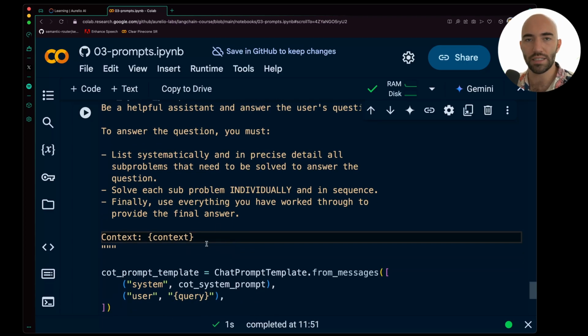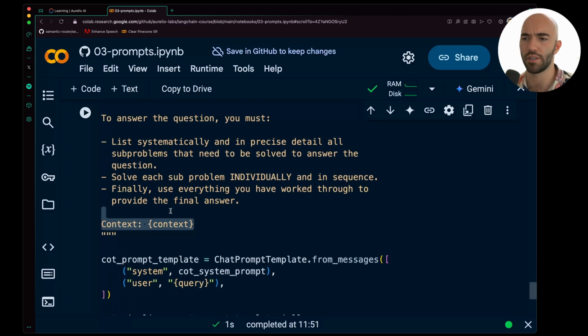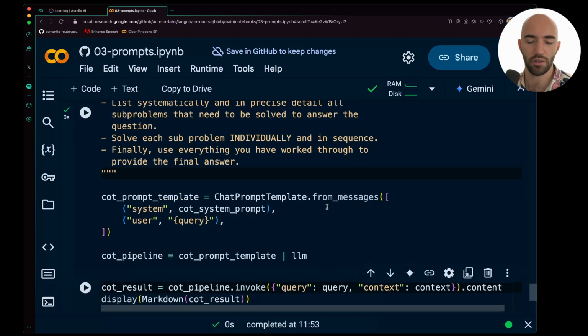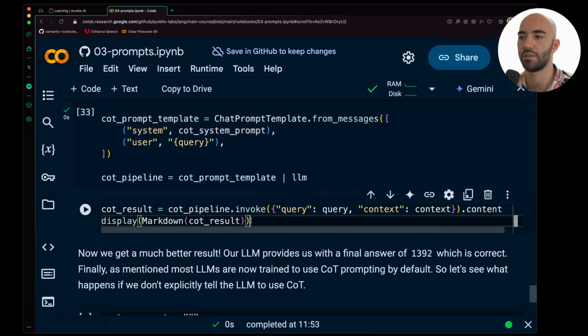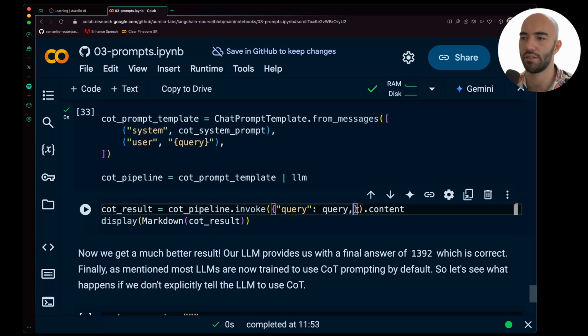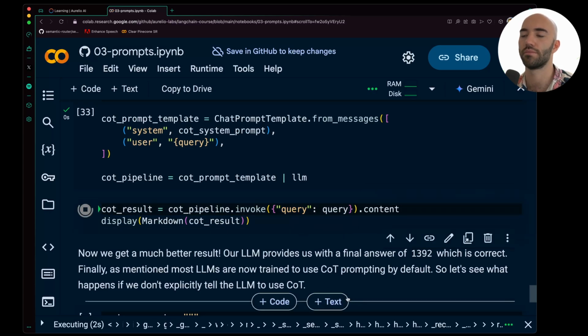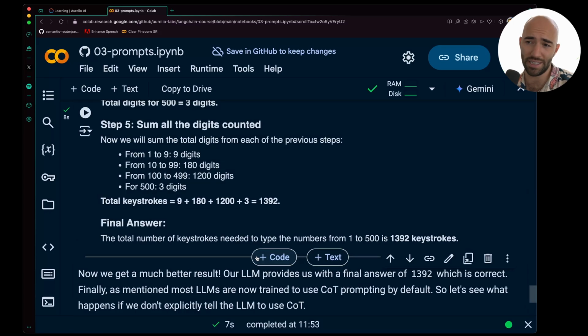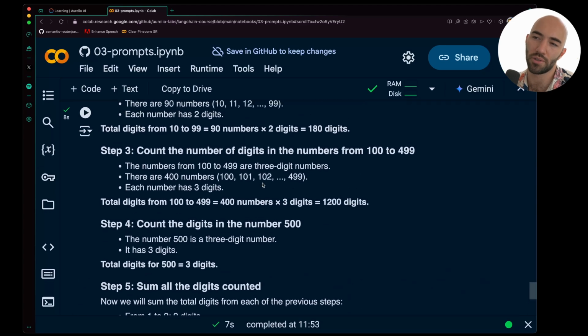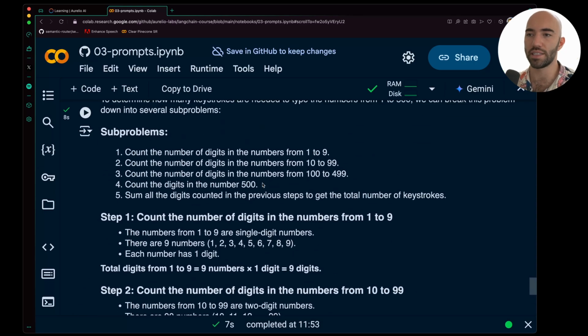So we're forcing it to go through the full prompt now. We can remove that, I'm not sure why it's there. So run that. Again, I don't know why we have context there, I'll remove that. And let's see. You can see straight away that it's taking a lot longer to generate the output. That's because it's generating so many more tokens. So that's just one drawback of this, but let's see what we have.